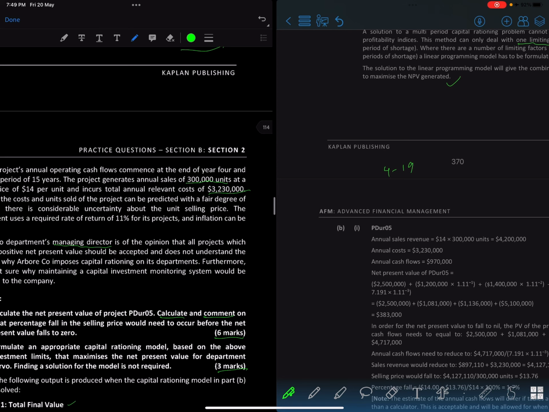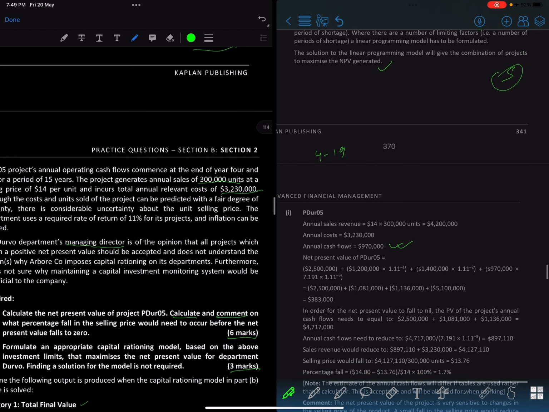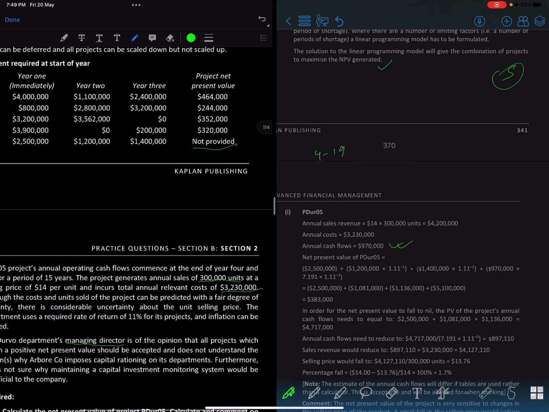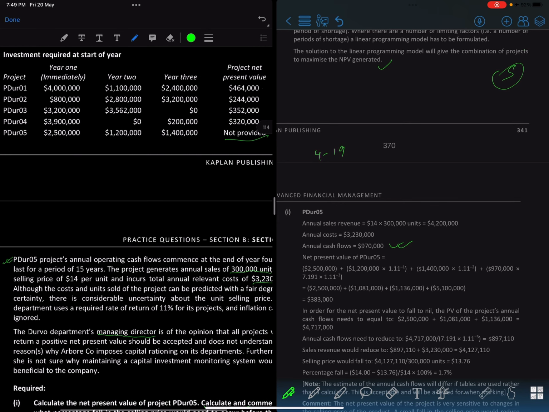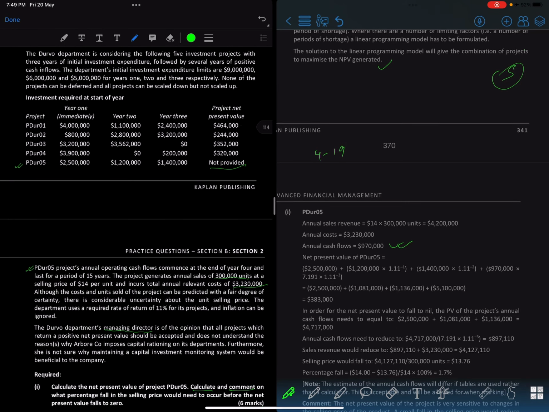So 300,000 times 14, and then you deduct the cost, then you get your annual cash flow, and then we discount it. First of all, the whole cash flow present value will be, what is this value? Year 1 immediately, right? What is this investment required, right?